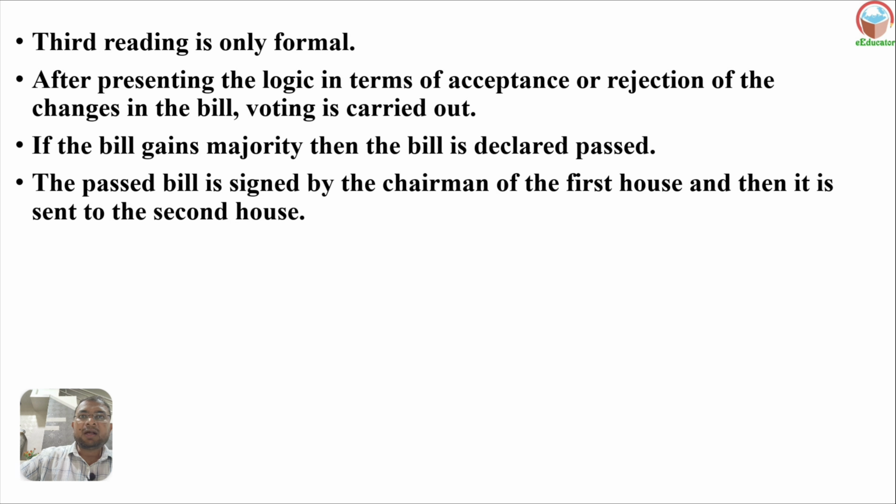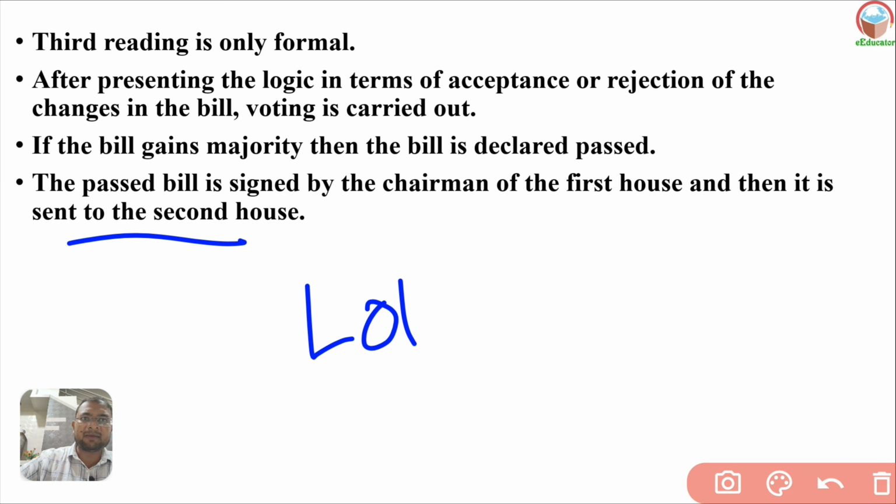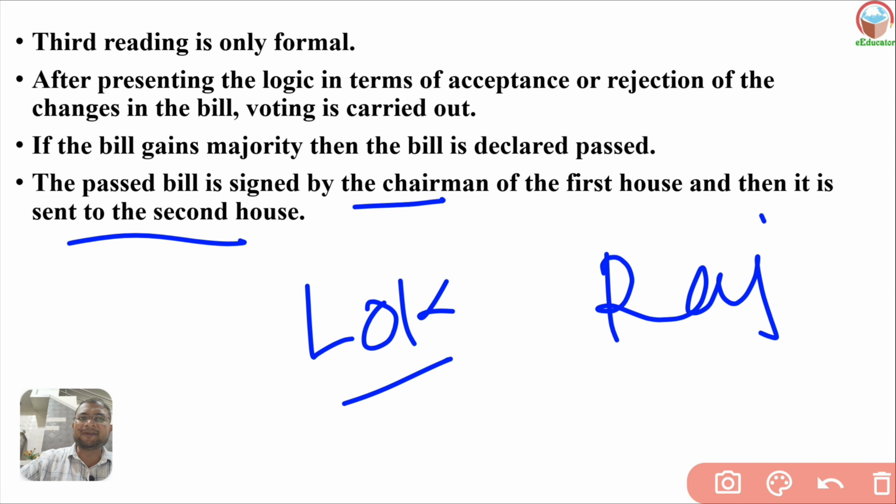The passed bill is signed by the chairman of the first house and is sent to the second house. If a bill is presented first in the Lok Sabha, the chairman of the Lok Sabha, the speaker, signs it and sends it to the Rajya Sabha. If it is first presented in the Rajya Sabha, it is sent to the Lok Sabha.